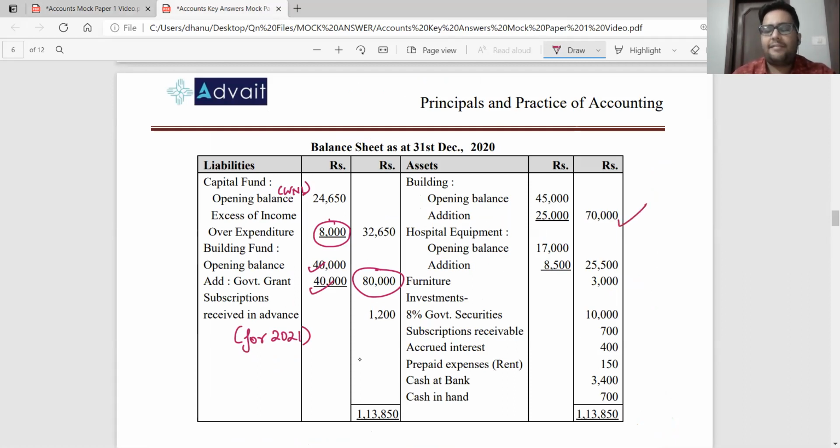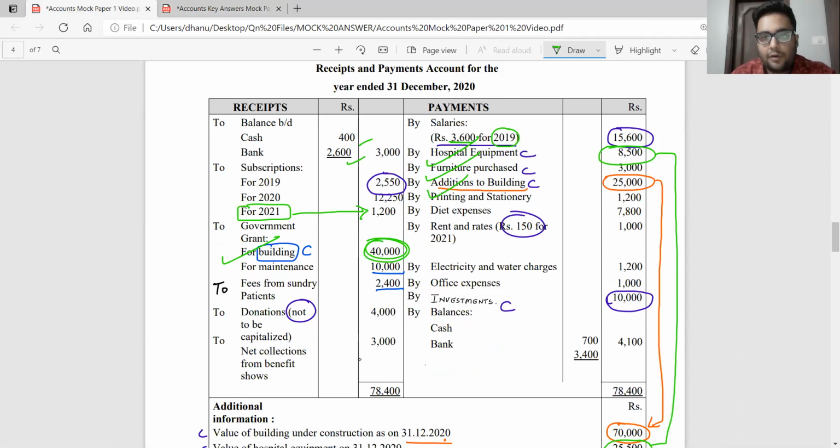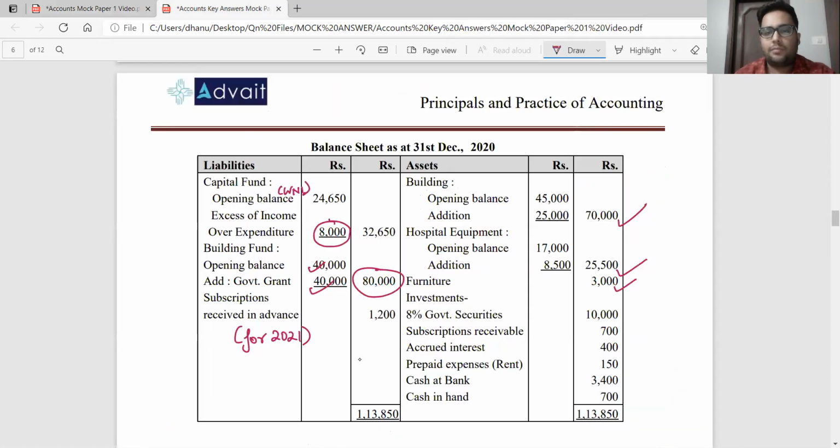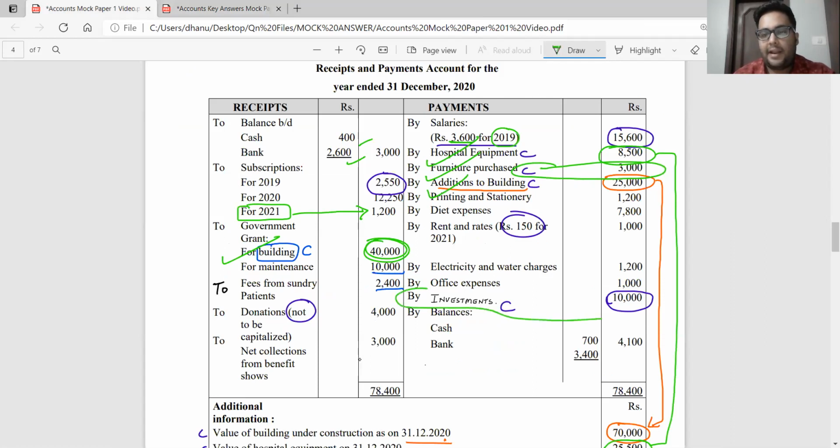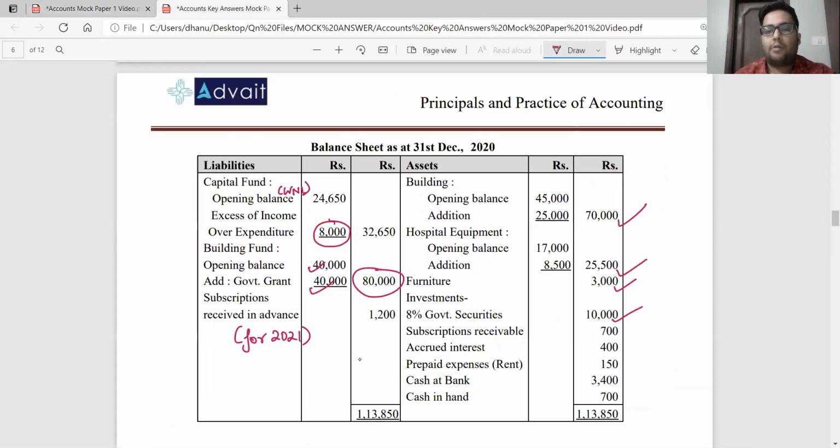Building, you can directly take 70,000 because it is given to you, or you can show the presentation of 45,000 plus 25,000. Hospital equipment, again, you can directly take 25,500, or you can show the presentation of 17,000 plus 18,500. Furniture purchased during the current year, 3,000 rupees, will be shown on the asset side. 8% government securities, 10,000. Buy investments, capital item, recorded 10,000 rupees. So I go ahead to record investments 10,000 rupees.